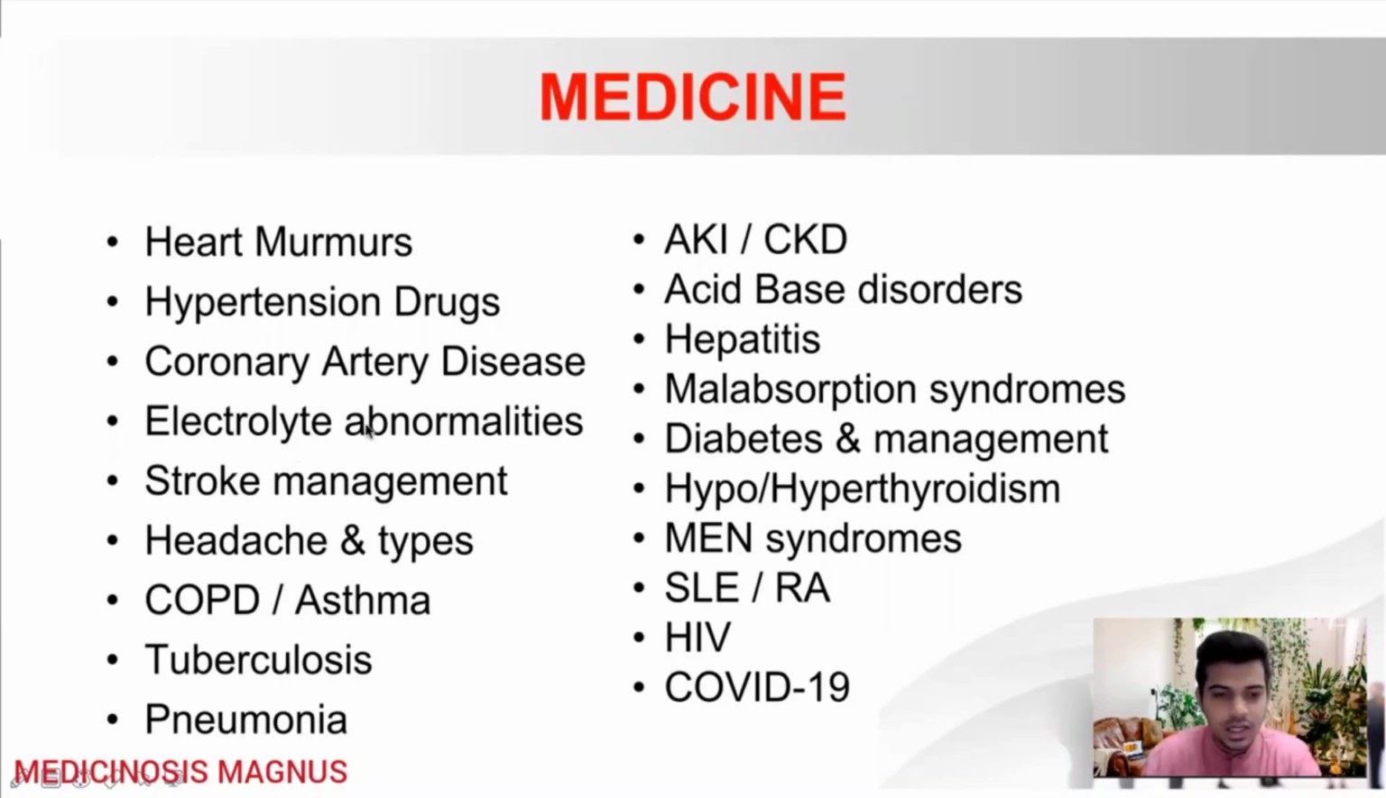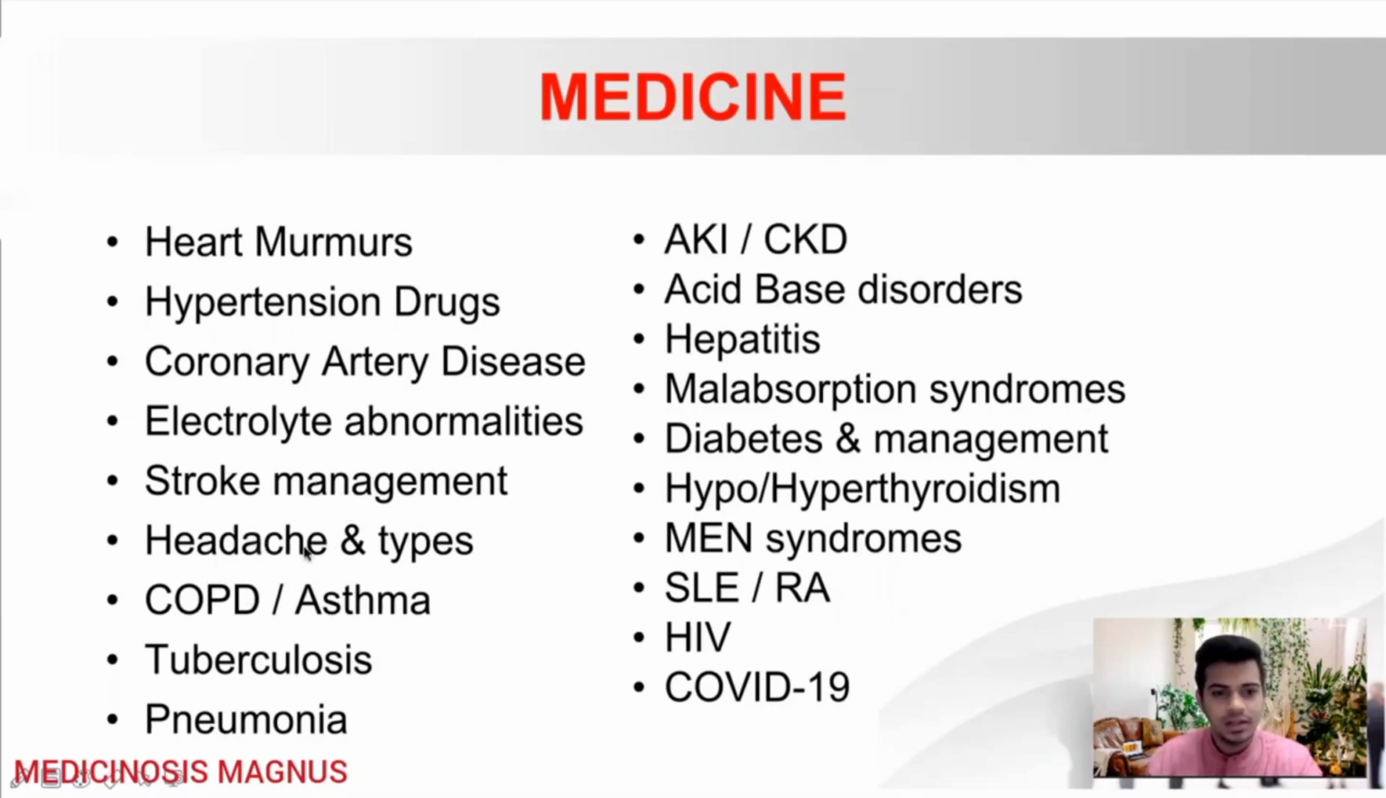Then the electrolyte abnormalities. These are very important topics. You will be asked about hyponatremia, types of hyponatremia, hyperkalemia, ECG changes, and how to treat those conditions. All these things you can be asked. You can also be asked about hypocalcemia and hypercalcemia. Then the next important topic in medicine is stroke management. Usually you need to know about the CT scan findings in ischemic stroke and also hemorrhagic strokes. You will need to know about the management part.